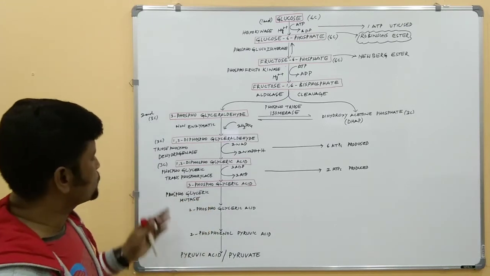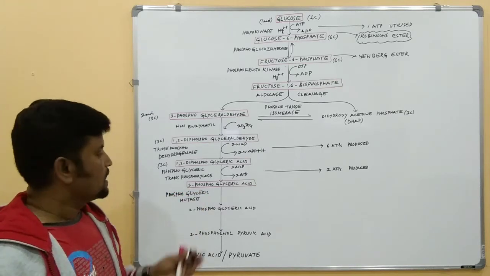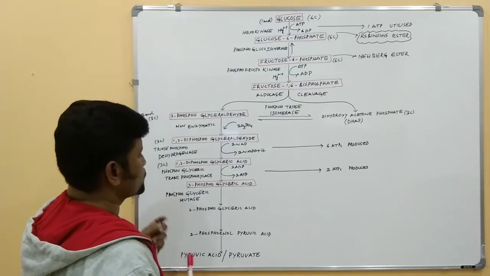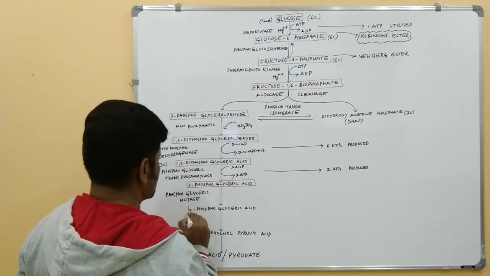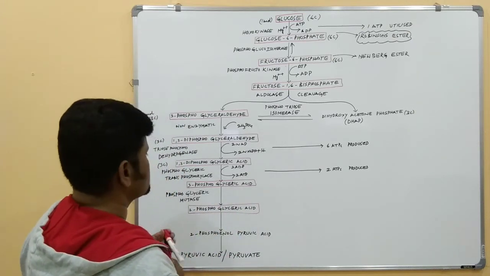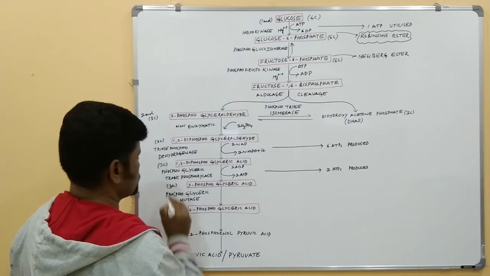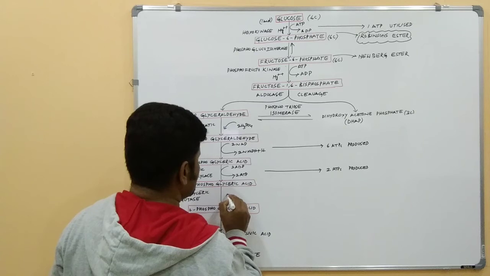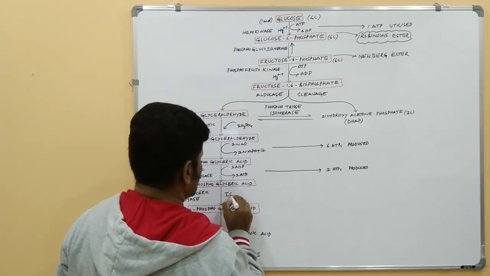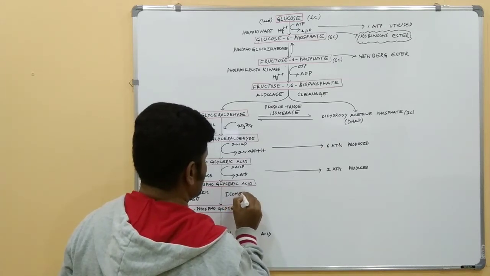In the presence of phosphoglyceric mutase, this 3-phosphoglyceric acid undergoes isomerization and is converted into 2-phosphoglyceric acid. This is also a 3-carbon molecule. Here isomerization is going on.